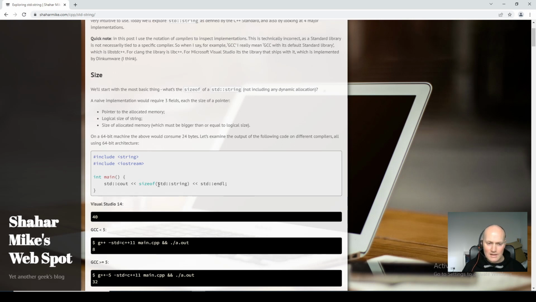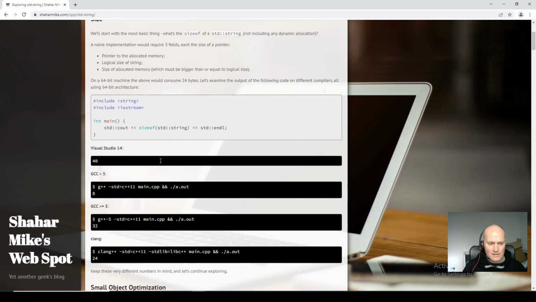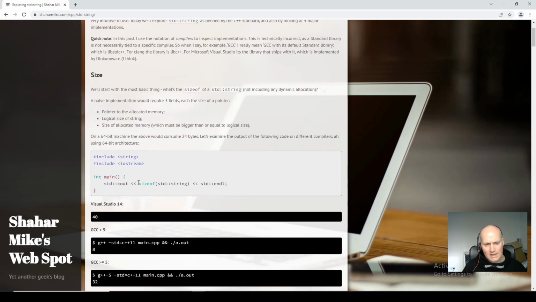And then we're sending, in this case, size of string, so the string type. So this is actually going to give us some sort of integer or a size_t type or something like that, and it's going to send that to the stream, and then it's saying this is the end of the stream. And in this case, this is going to print out a number, the size of a string.